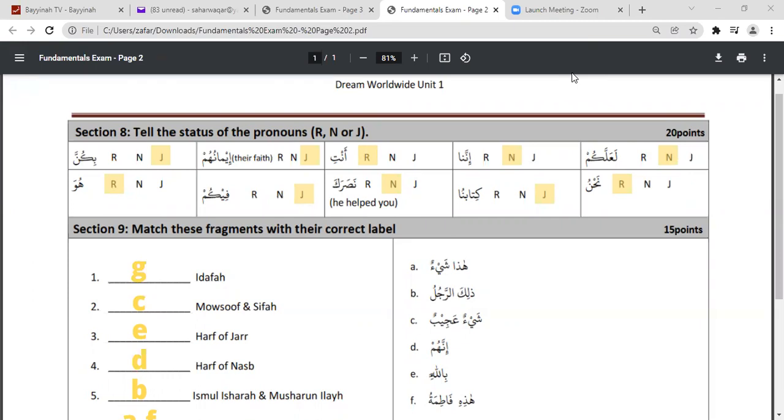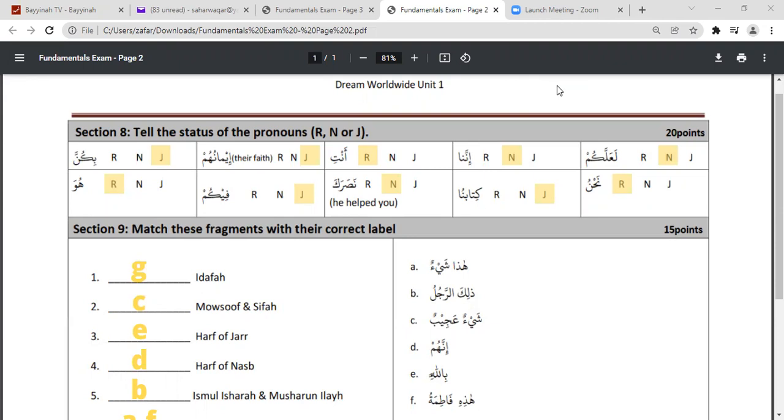Ameen. Today we are here to discuss the exam that had been given, and we have already done the first 7 sections. In that I just wanted to clarify one thing: for al-ladina, whether it's common or proper, one of the reasons that I gave was that it has alif lam. It is because Ustad said that he will give it even if someone has mentioned alif lam, but actually it is ism mawsool, and ism mawsool are all proper. So I just wanted to clarify that, and starting with section 8 now.